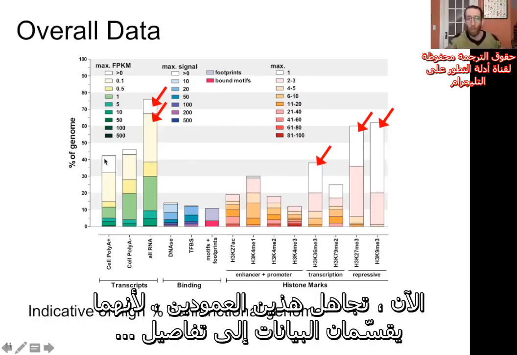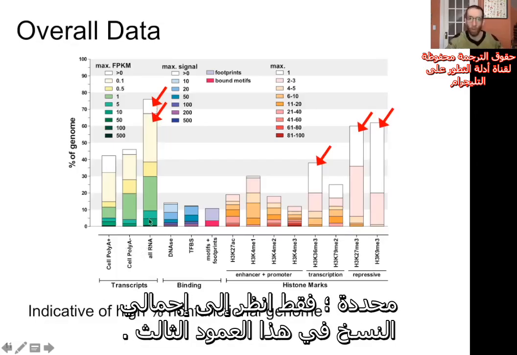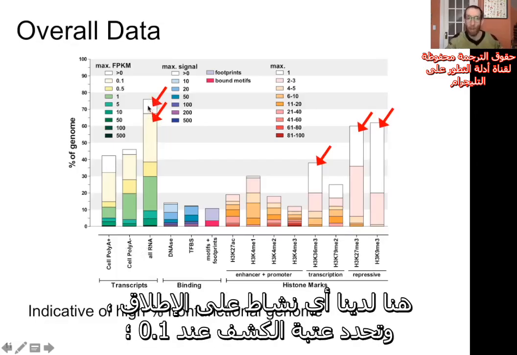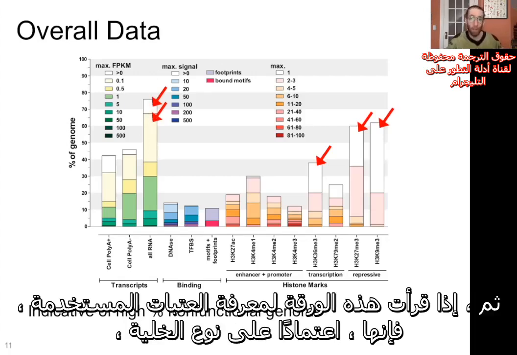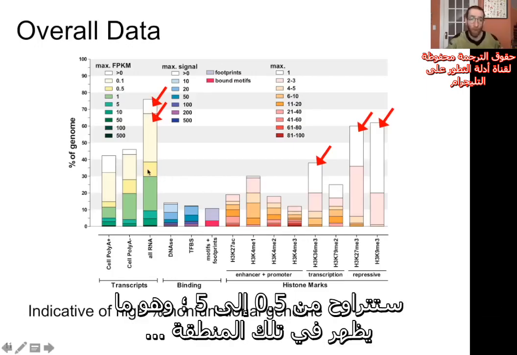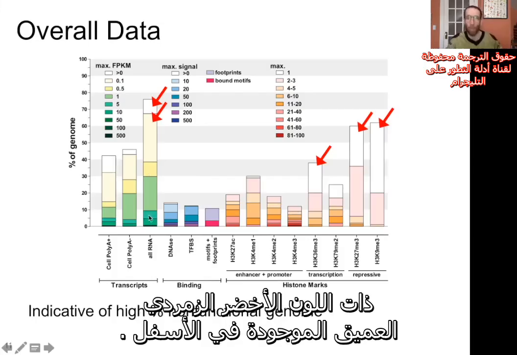Now, ignore these two columns because that's just breaking out into specific things. Just look at all transcription in this third column. Here we have anything at all and 0.1 as the threshold for that detection. You could write those two things off. That's definitely not functional. And if you read this paper to see what the cutoffs are, depending on the cell type, it's going to range from 0.5 to 5, which is this kind of nice deep green emerald region down here.